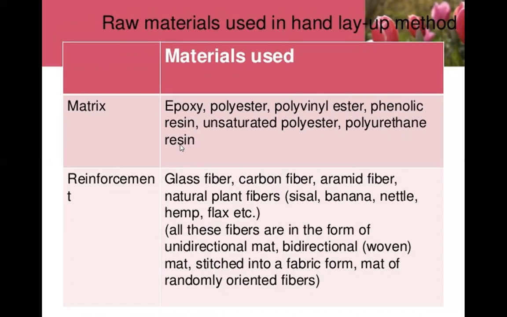Coming to the reinforcement: glass fiber, carbon fiber, aramid fiber, natural plant fibers, for example sisal, banana, nettle, hemp, flax, etc. All these fibers are in the form of unidirectional mat, bidirectional mat, stitched into a fabric form.